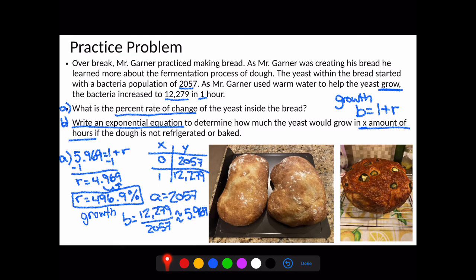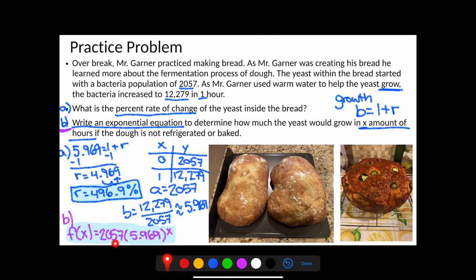So our equation should be f of x is equal to 2057, that's our a value, again we found that early on, times our b value, 5.969, which we found just by dividing one number in our y column by the number right above it, raised to the power of x. Again, x is just replacing time in this case. So if I want to know how much bacteria is in my yeast after 2 hours, I plug 2 in for x, and it spits out whatever number of bacteria is there in 2 hours.